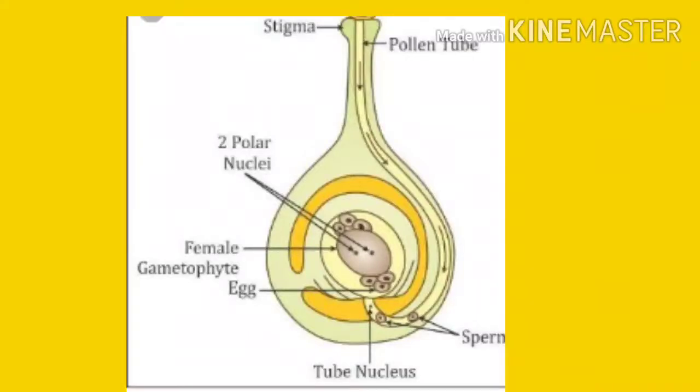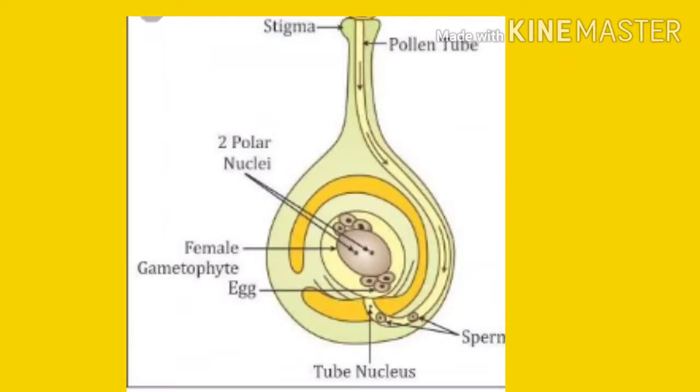There, the pollen tube releases its male cells or male gametes, which fuse with the female gamete in the ovule to produce a zygote. The fusion of male and female gametes is called fertilization. So what is fertilization? You can write: the fusion of male and female gametes is called fertilization.